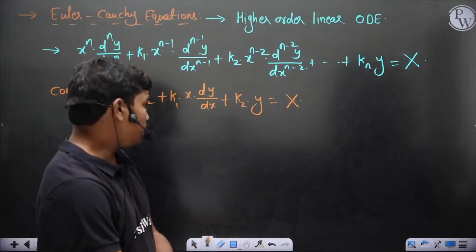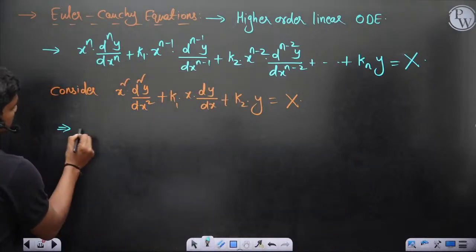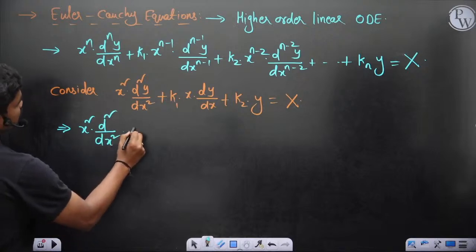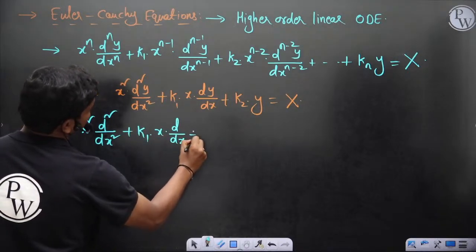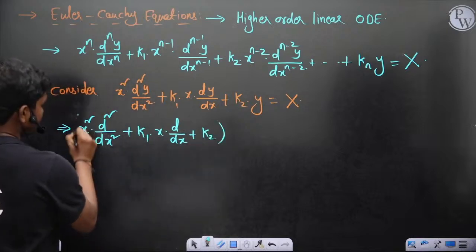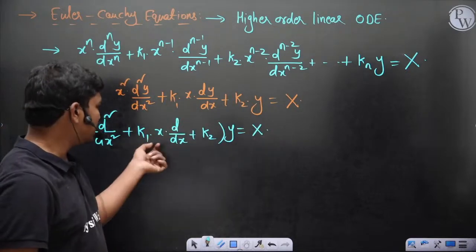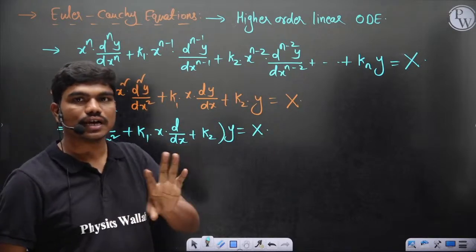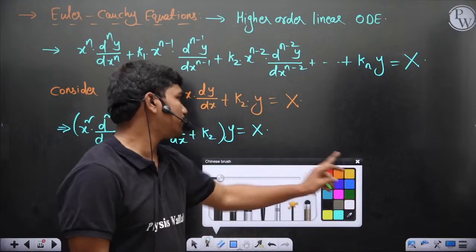Then this can be written as x square d square by dx square plus k1 x d by dx plus k2 operating on y is equal to x. Correct? Now to simplify this, x into d by dx and x square into d square by dx square, these combinations are manipulated a bit.